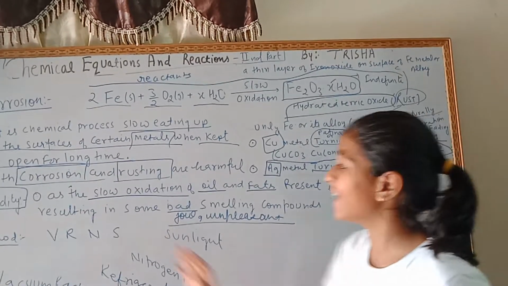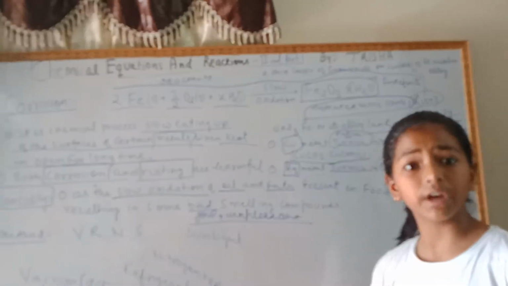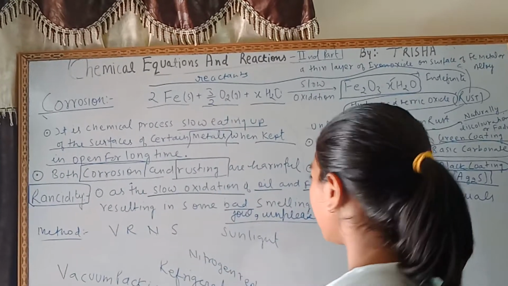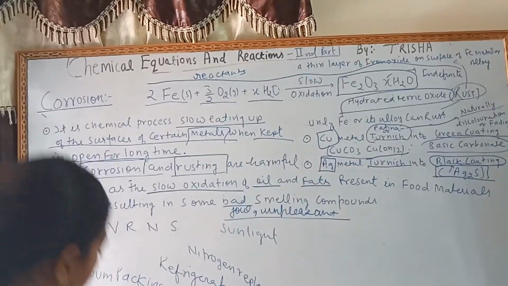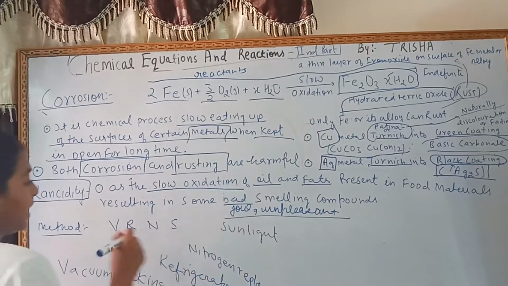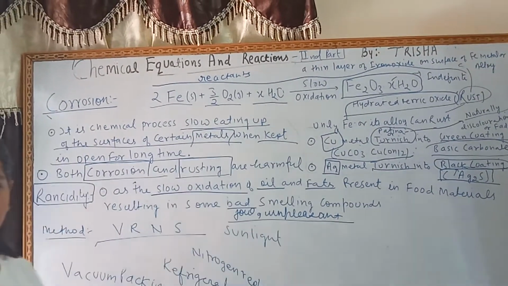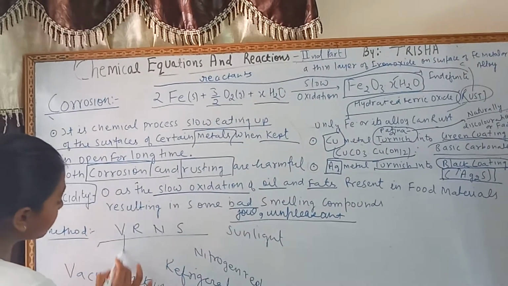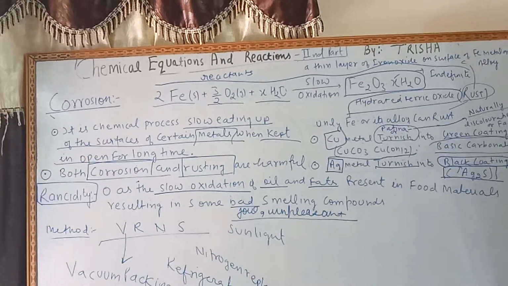That is called the rancidity of food item or any eatable. The methods are VRNS, we can interchange. V for vacuum packing, airtight packing.